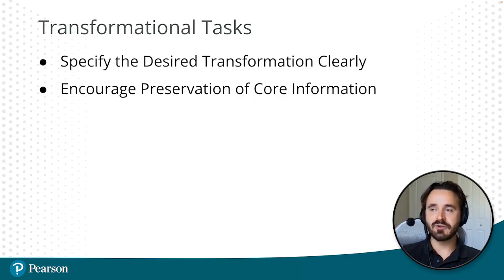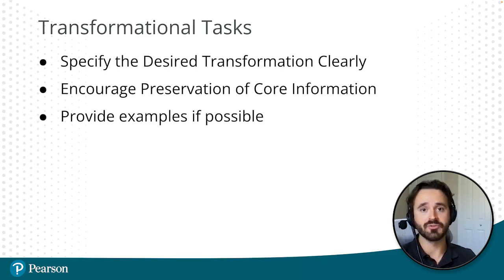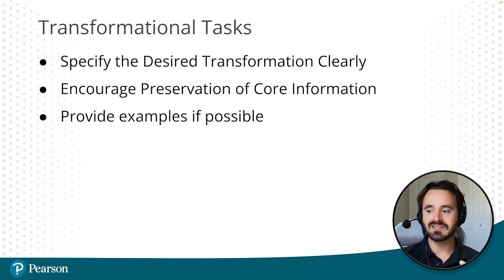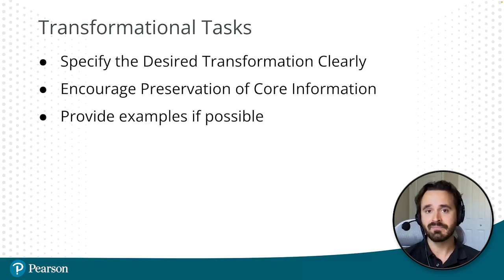So that's another very important thing to keep in mind with transformational tasks. And if you have the ability, providing examples is extremely helpful in this case. So again, let's say that you're working at a news site, right? A site that publishes news articles online, and you already have a lot of news articles that have been generated by hand, right?